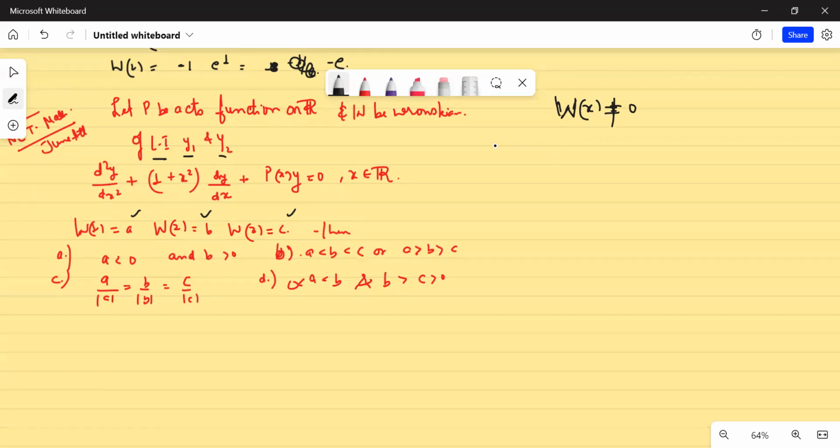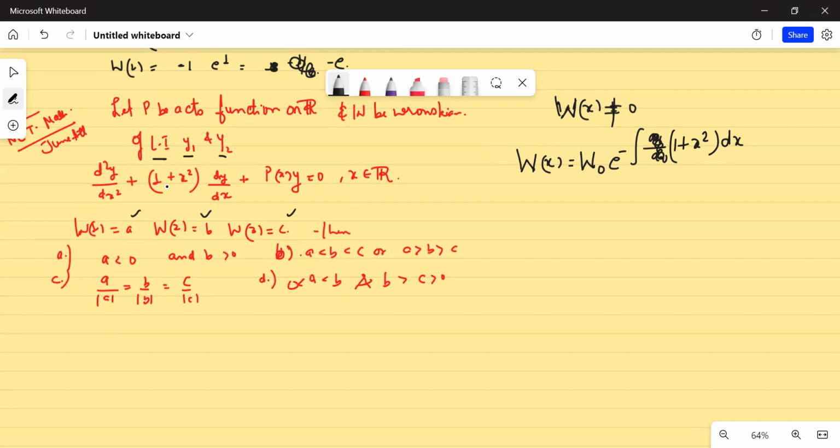Okay. Now, I know that my Wronskian is non-zero, and secondly, I know that my Wronskian is some constant Wronskian W naught times e to the power minus integration of a1 divided by a naught, and instead of a1 I can write 1 plus x square, dx.